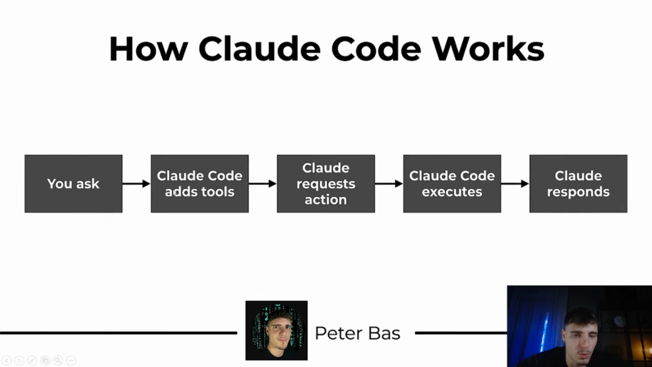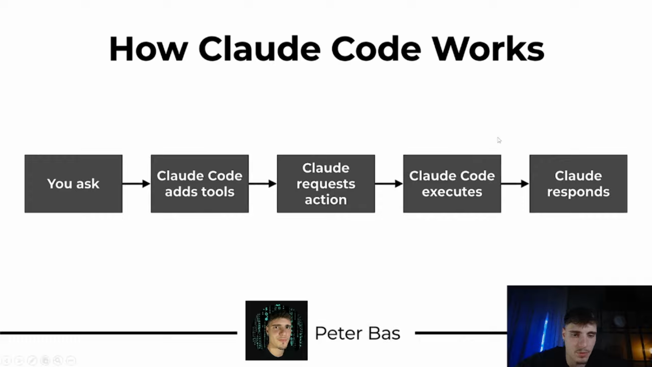So how does Claude Code actually build real applications? Through something called tool use. When you send a message to Claude Code, it doesn't just pass your message to the model, it also adds hidden instructions that teach the model how to request actions. For example, if Claude Code needs to read a file, it responds with read file index HTML.